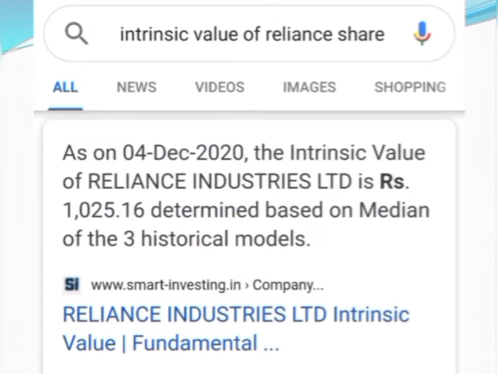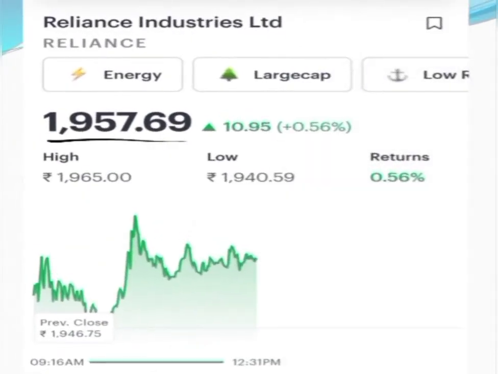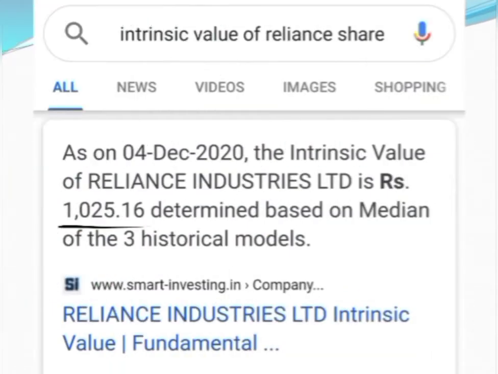But the actual intrinsic worth of that particular share is 1025.16, which means that Reliance company share is priced higher when compared to the actual worth. So we need to consider here whether the price is undervalued or overvalued. In this case, the price is 1957, but the actual value is 1025. So here the price is more than the value, so it is a case of overvaluation.